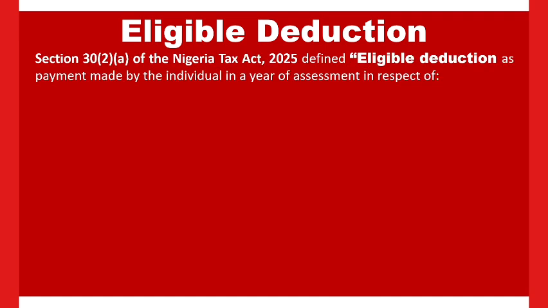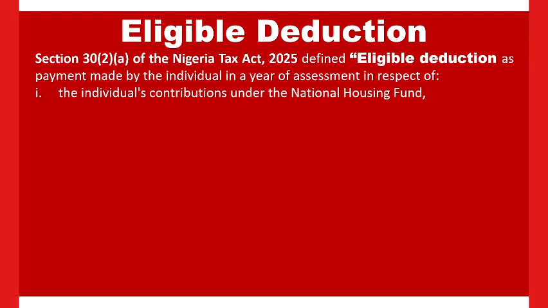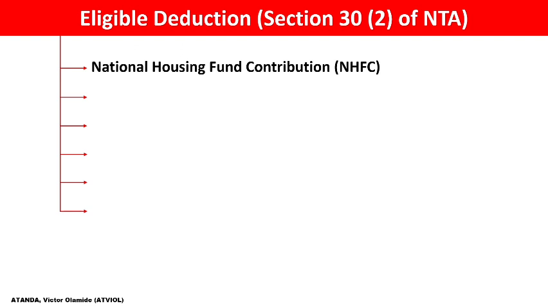According to section 30 subsection 2a of the Nigeria Tax Act 2025, eligible deductions are defined as the payments made by individuals in a year of assessment in respect of the items listed. The first is the individual contribution under the National Housing Fund, NHFC.